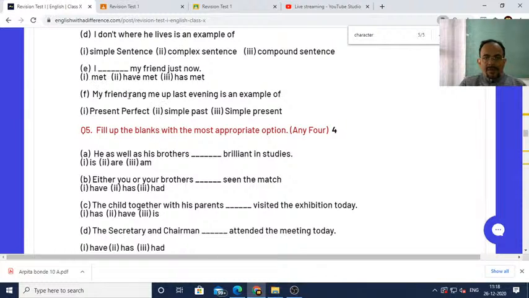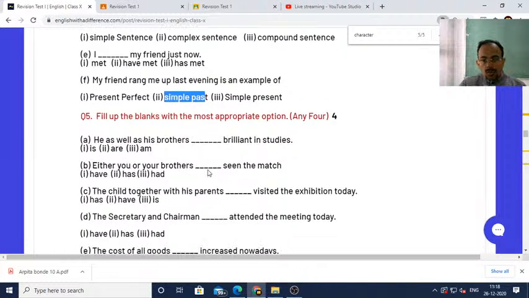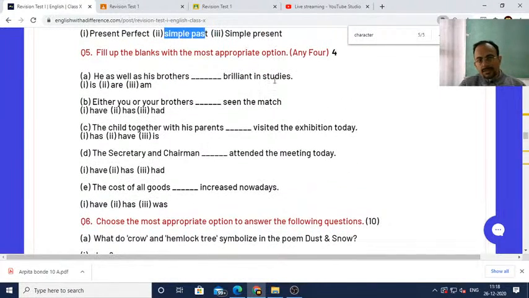Okay. Then my friend rang me up last evening. See, last evening, again, last is coming. It means simple past tense. My friend rang me up. Okay, it is simple past. So you have to write F2 and then simple past. This way you have to write the answer.